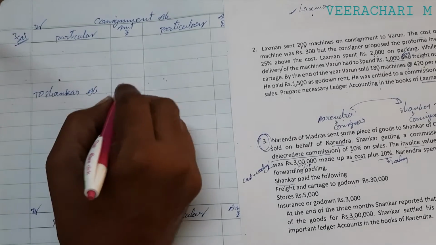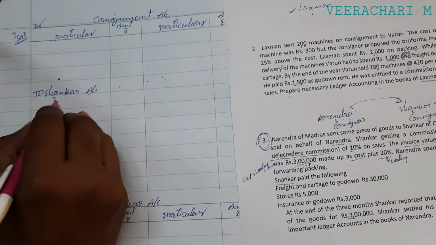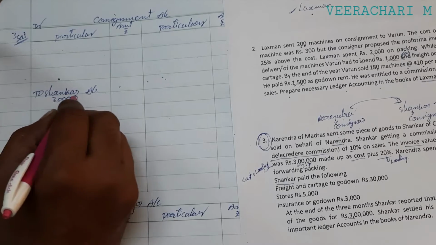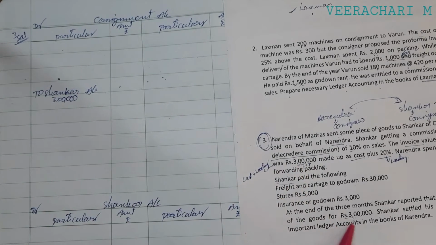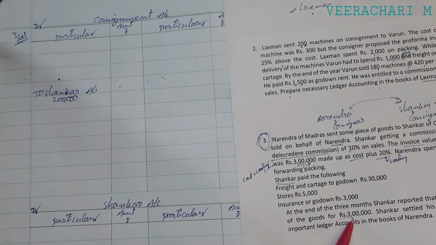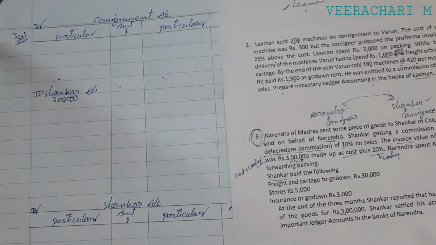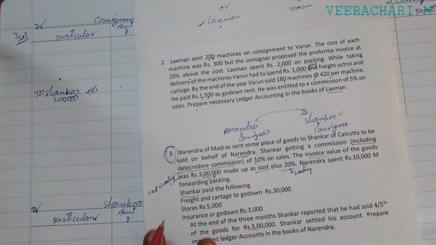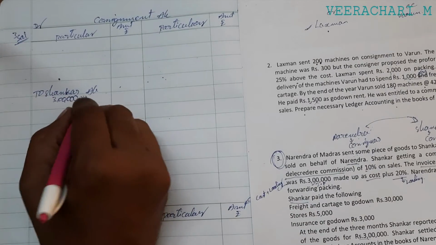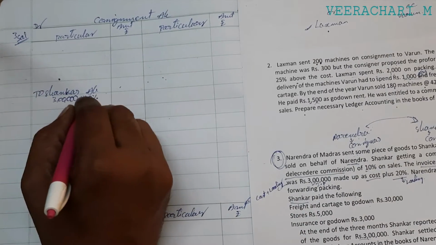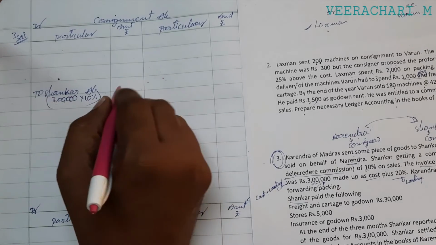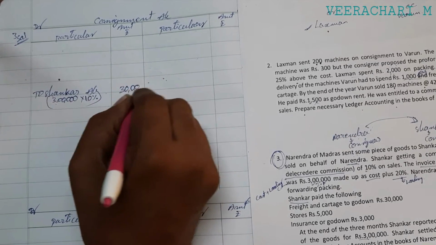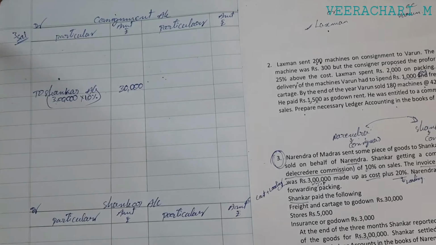Shankar account. The amount is 3 lakhs sales, no? Not goods sent on consignment account, that is whatever goods were sold by the consignee. That is 4/5 of the goods he sold. So on these 3 lakhs, into 10%, that is 30,000. Okay, consignment account is very easy. Don't be confused. Just follow this video.